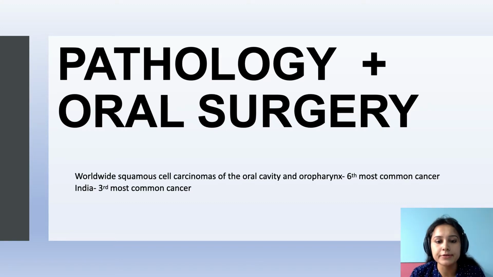Oral cancer is considered worldwide as the sixth most common cancer, while in India it is considered the third most common cancer.